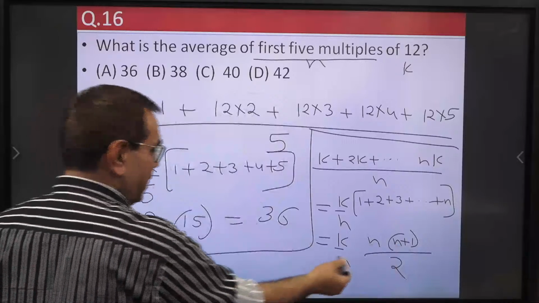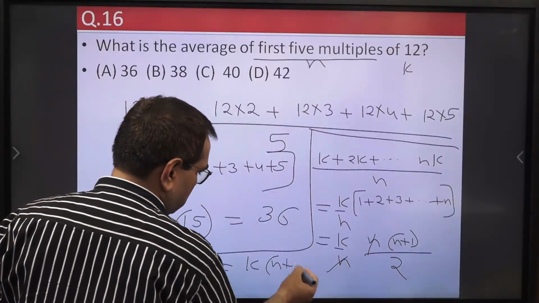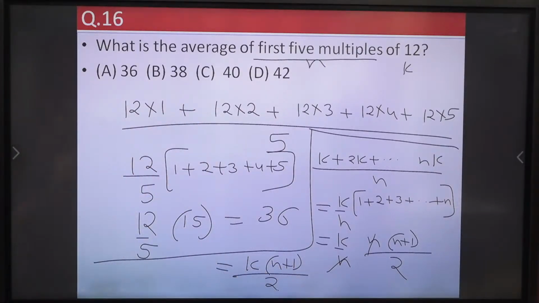Okay, so n cancels. So finally we get k into (n plus 1) upon 2. Okay, this will be the answer. K into (n plus 1) upon 2.